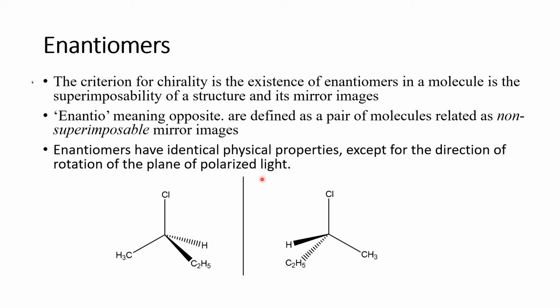What is this plane polarized light? I will tell you in the later slides. They only differ in the rotation of the plane polarized light. Such molecules which can rotate the plane polarized light are called enantiomers. So the enantiomers have identical physical properties and identical chemical properties, but they differ in the direction of rotation of plane polarized light. Such a property shown by the enantiomers is very important.